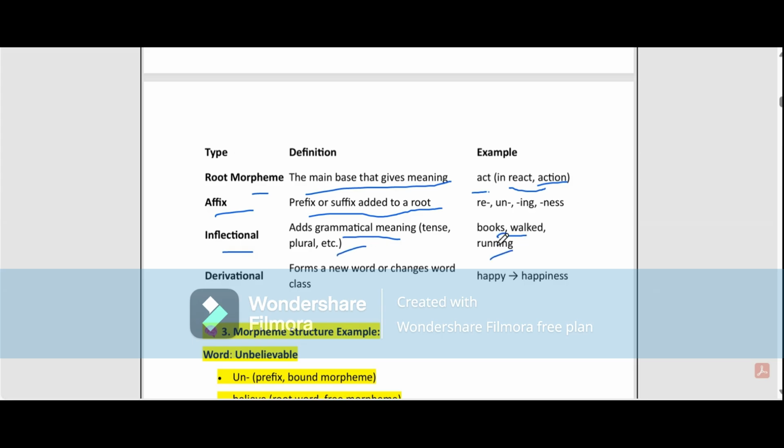Another is derivational. It forms a new word or changes the word class. So from happy, we are adding just ness, happiness. That will totally change its meaning.